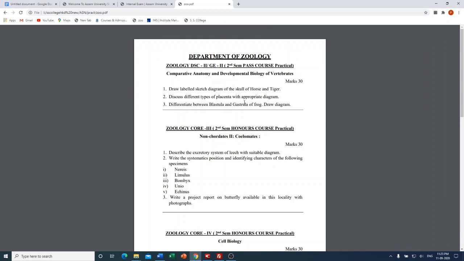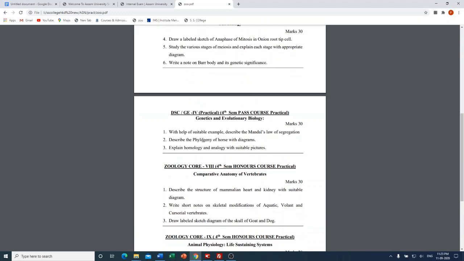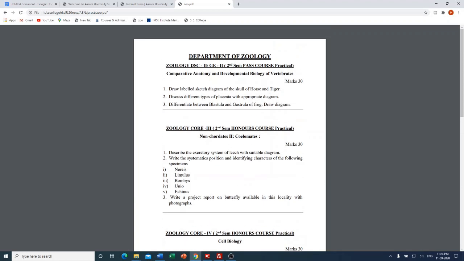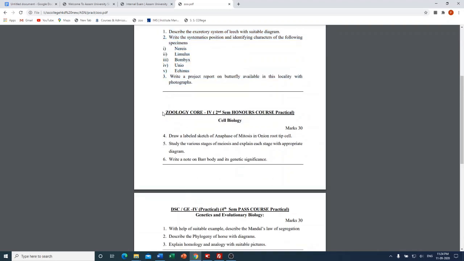For example, if you are a fourth semester pass student, then you have to prepare the assignment mentioned here only for the fourth semester pass paper, and accordingly you have to make ready for uploading of this paper only and not the other. For example, if you are a student of second semester honors, then you have to prepare the assignment for this paper and the assignment for this paper.